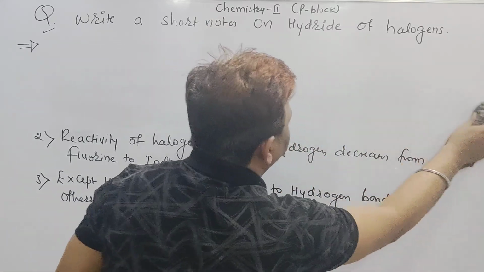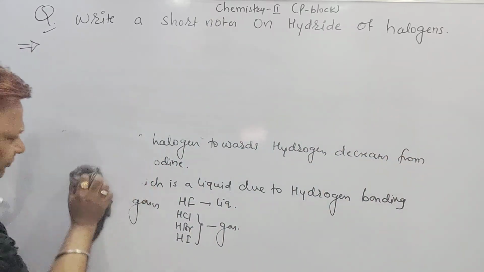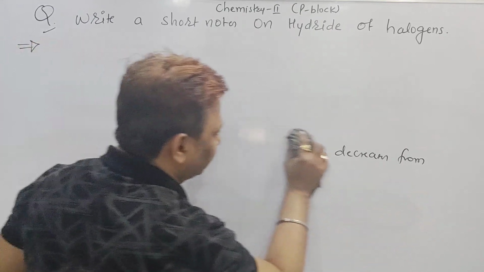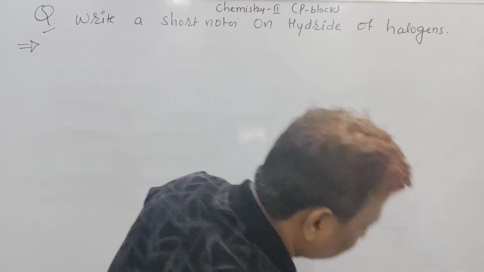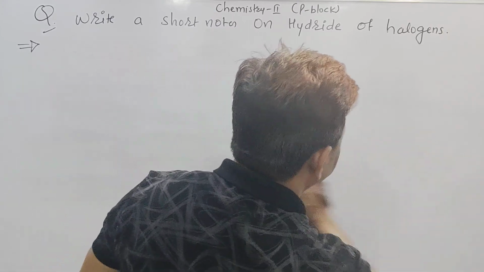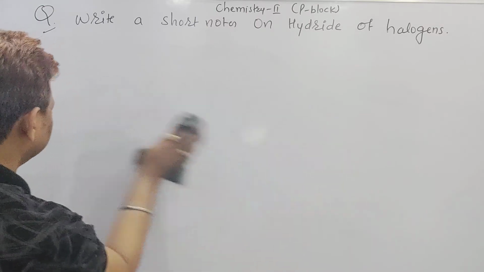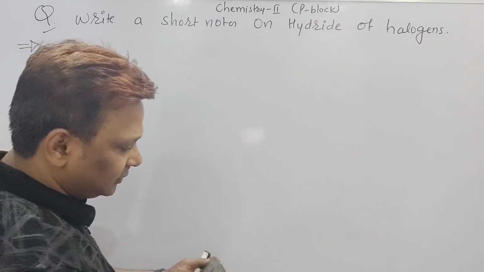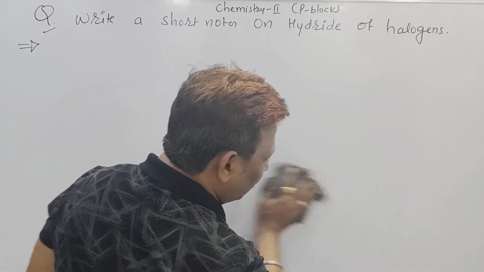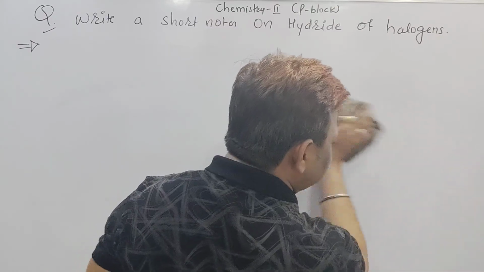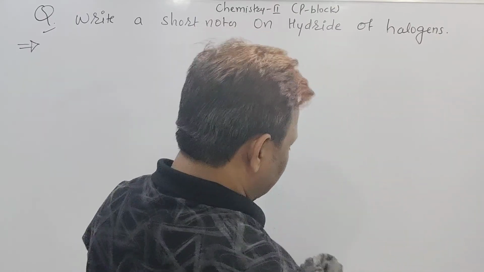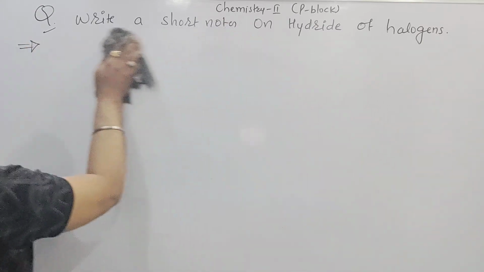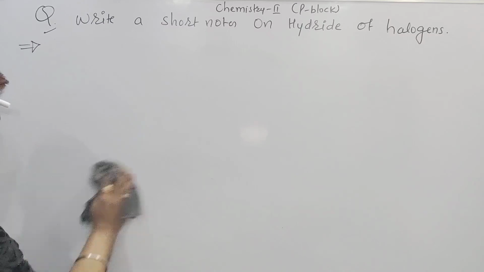Point number 4 is based on thermal stability. Point number 5 is based on the reducing character. And point number 6 is based on the acidic nature. We can tell that the compound which is thermally more stable has a less reducing character, and the compound which has a less reducing character is less acidic in nature. I will make you understand points 4, 5, 6 easily.